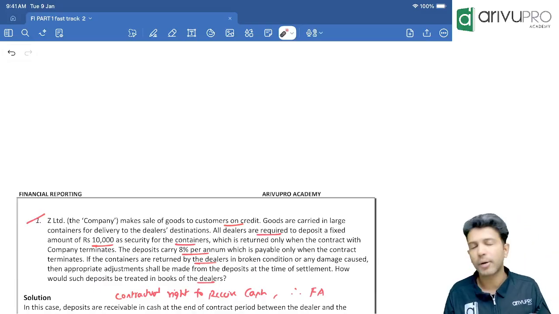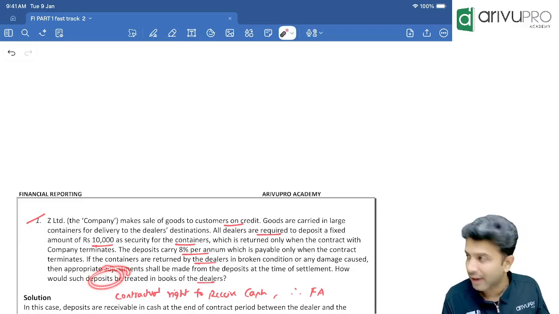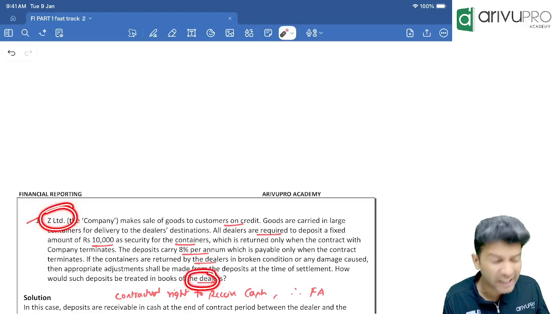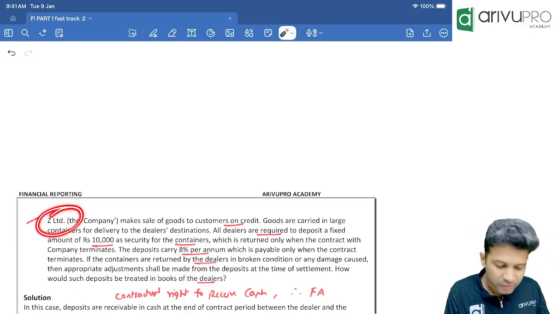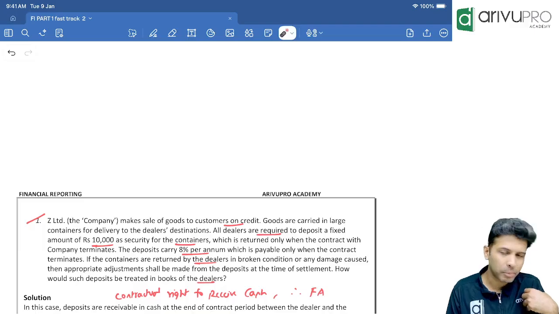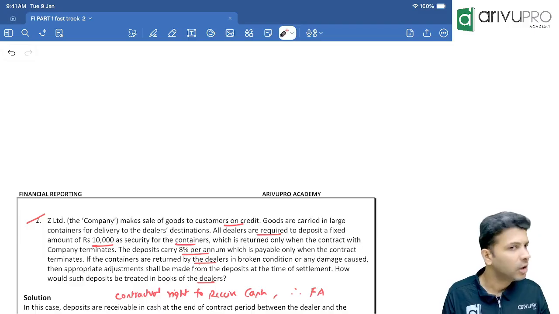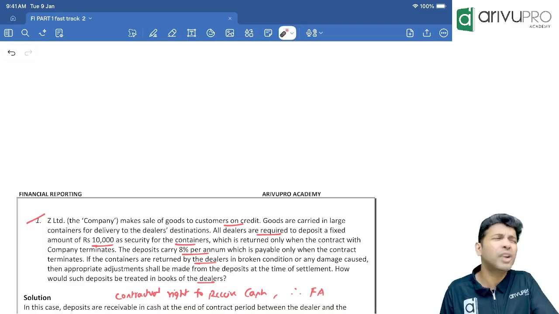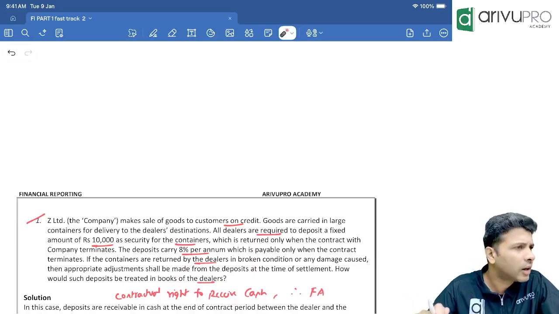Now think from whose perspective they are asking: how should such a deposit be treated in Z Limited's books or the dealer's books? They are asking about the dealer's books. We are not dealers, we are sellers. We have collected the security deposit, but the dealer has given the security deposit. So from the dealer's perspective, it is a security deposit or advance given.